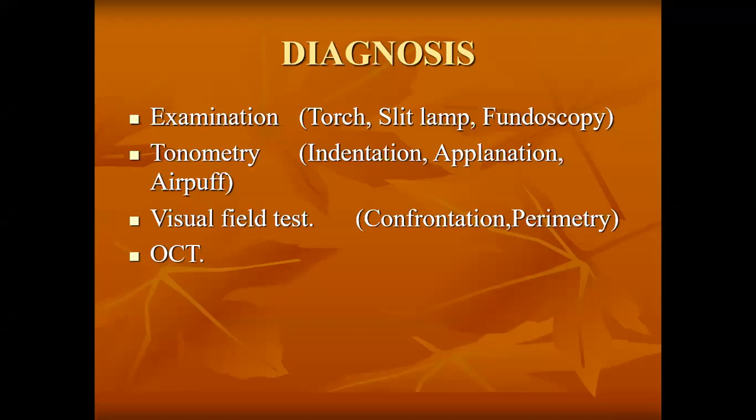We will start with number one: ocular examination. That is very important. Torch examination, slit lamp examination and fundoscopy are done in every patient who comes with reduced vision or visual field complaints. The examination is mandatory in all patients. There is no doubt about it.